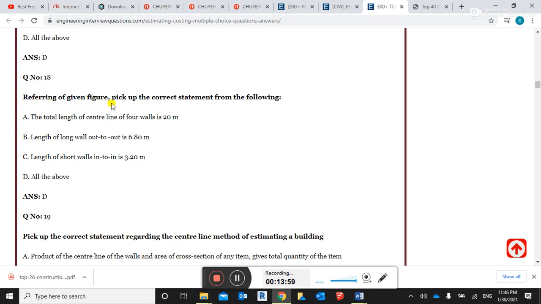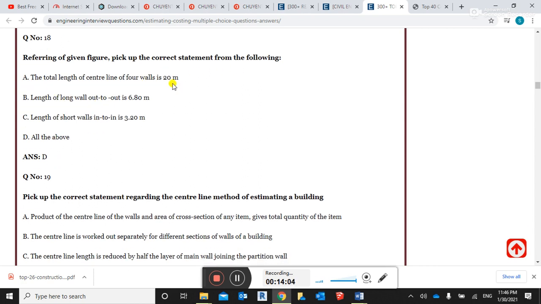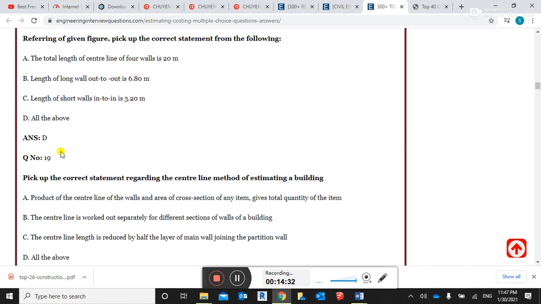Referring to the given figure, pick up the correct statement from the following. The total length of the center line for the four walls is 20 meter. This is the right answer. Length of the long wall out to out is 6.08 meter. This is correct. Length of the short wall in to in is 3.2 meter. This is correct. Right answer is D, all of the above.